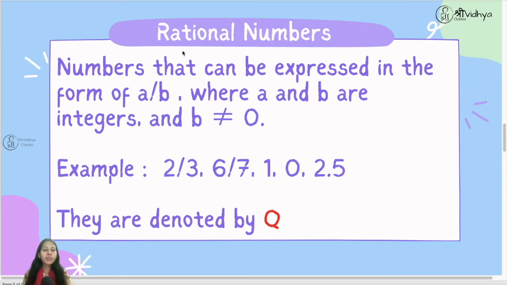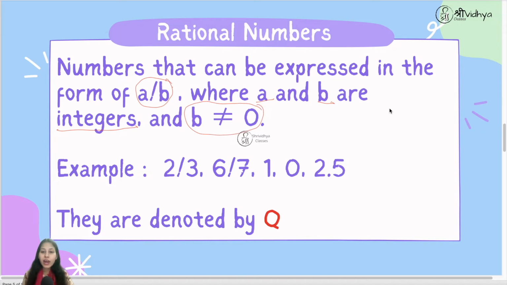Alright. Then we study rational numbers. So numbers that can be expressed in the form of a upon b, where a and b are integers and b is not equal to 0. So what is this a upon b? A upon b is nothing but a fraction. So then all the numbers which can be written in the form of fractions, where numerator and denominator, a and b, should be integers. Out of those integers also, denominator should not be equal to 0, right?